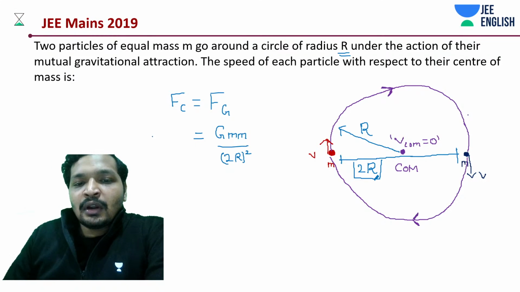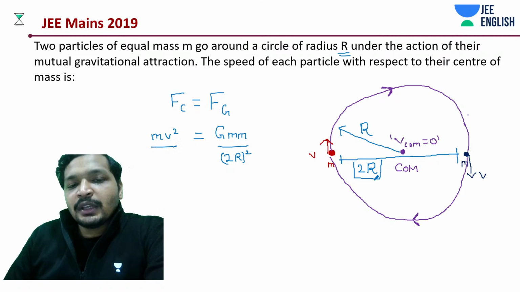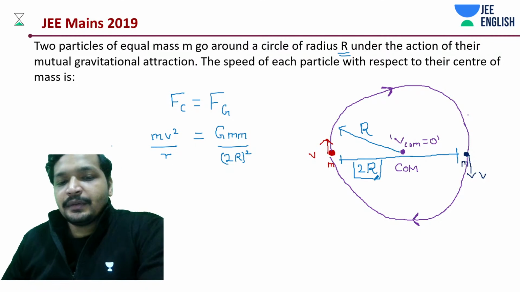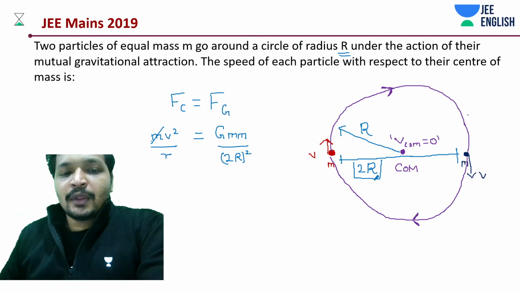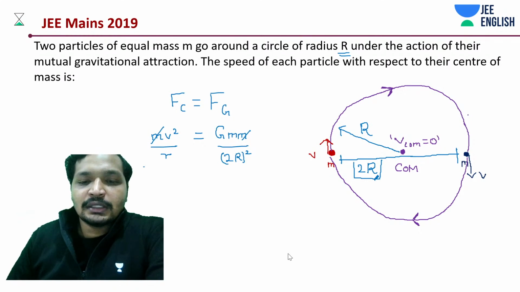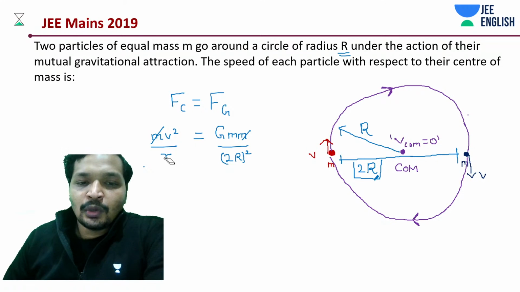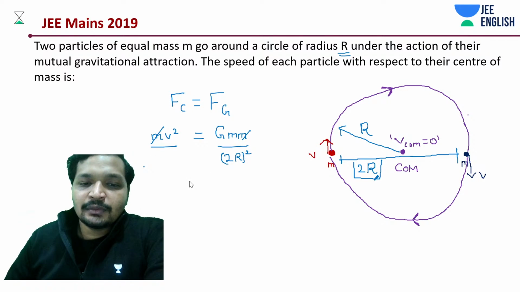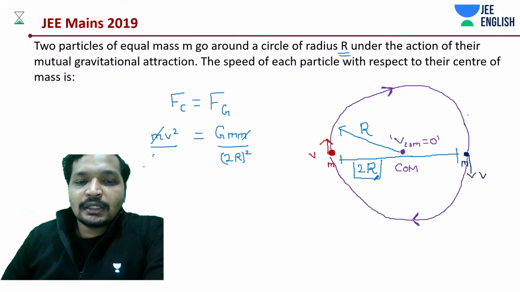And what do we have? Centripetal force to be m v square by r. One m gets cancelled out, and sorry, m v square by small r, that is also 2r. We can quickly correct that point as well. So this is 2r.